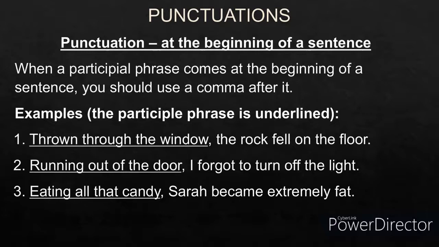Eating all that candy, Sarah became extremely fat. Eating all that candy, who? Sarah. So it is modifying the noun Sarah, so eating all that candy is functioning as an adjective. So it becomes a participle phrase. Eating is a present participle. So eating all that candy is coming at the beginning, so after it you put a comma.